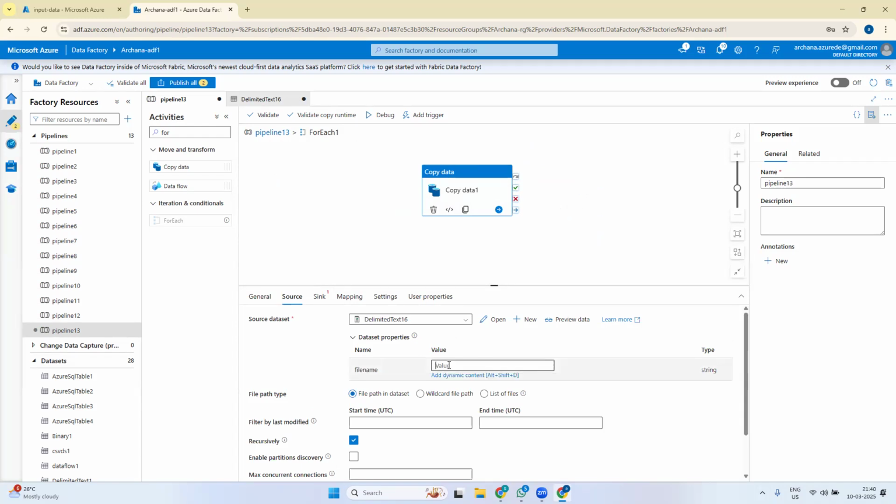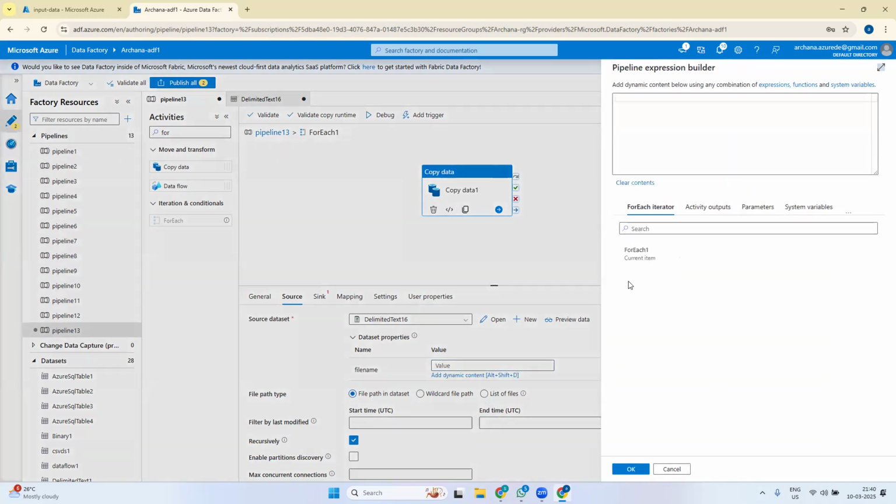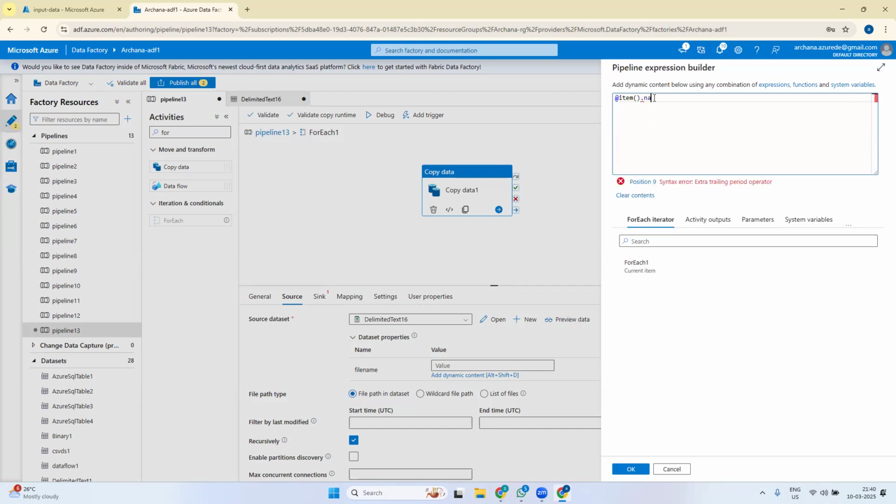So in file name, I'll click here. Whenever the data of this get metadata activity comes to the for each, and we have put sequential, all the names of the 5 files coming here, each of them is called an item. So we need to read each item of this for each activity and get the name of this file.